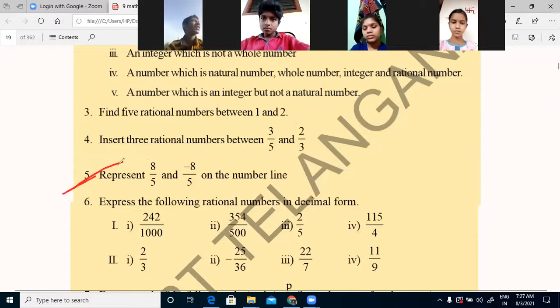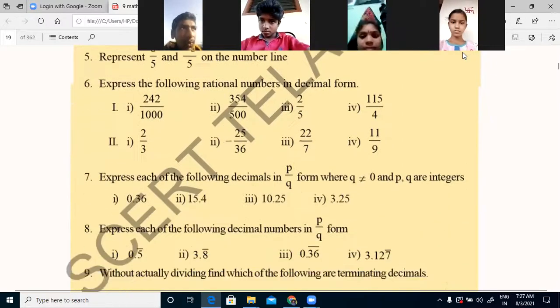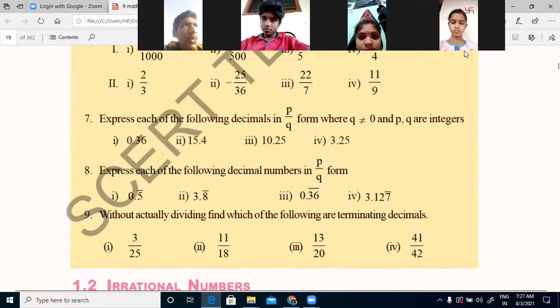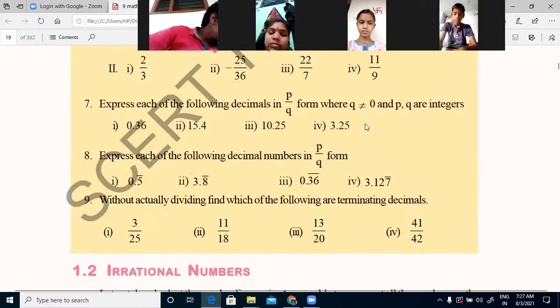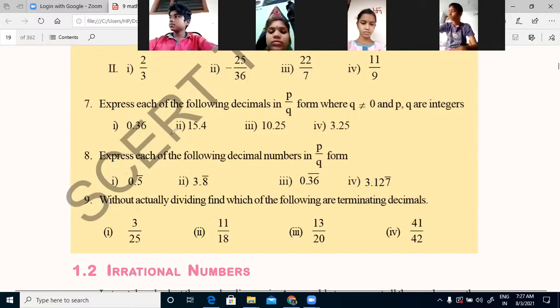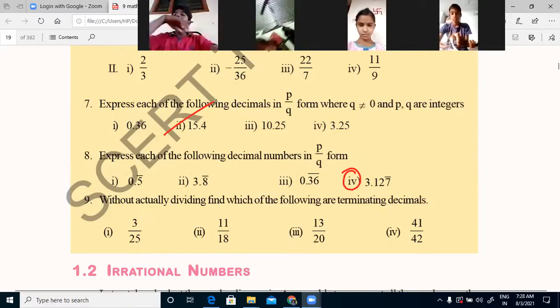I have given you homework, right? And the sixth one is also homework. Okay. Seventh question, Nana. Express each of the following decimals in p by q form, where q is not equal to 0 and p, q are integers. I will explain the second one, and also this fourth problem. See, 15.4, and we have to write it in p by q form, where p, q are integers.